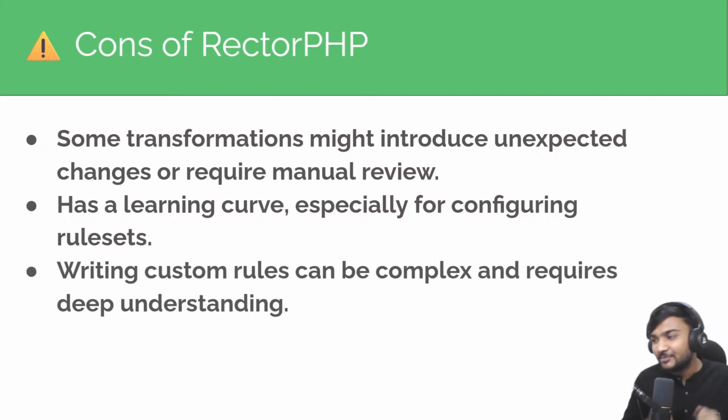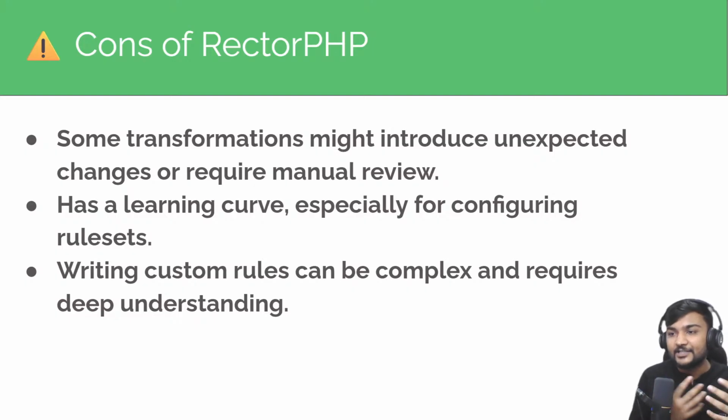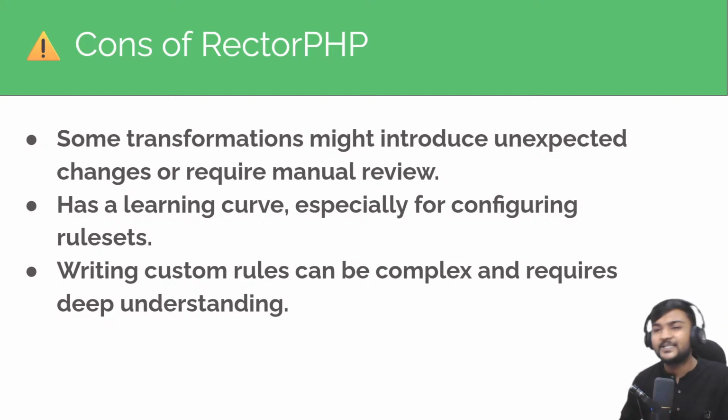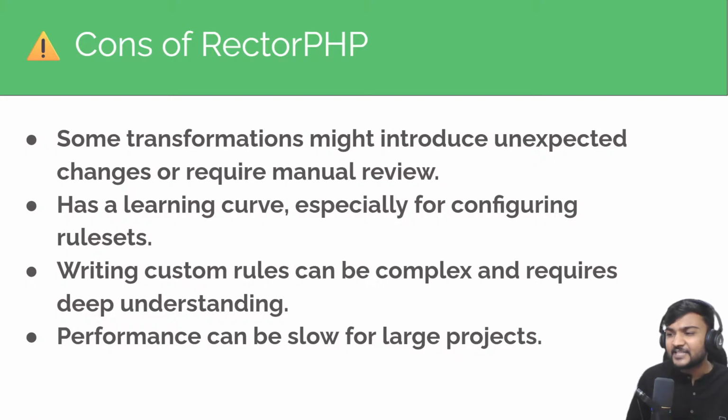Writing custom rules can be complex and require deep knowledge. You need to understand what part of your code will be what kind of node. But in time you can learn things. Performance can be slow for large projects, because it will scan all the files. Of course, for the first run it will be. But after that, it will only run on all files if you change the config, otherwise only on the changed files, right?